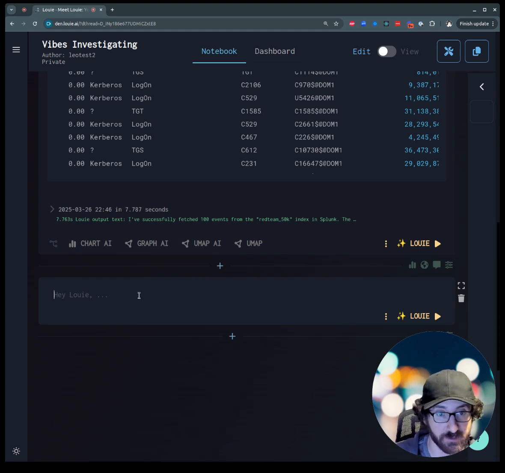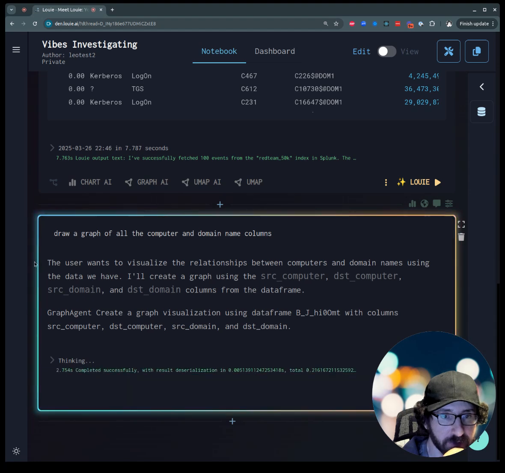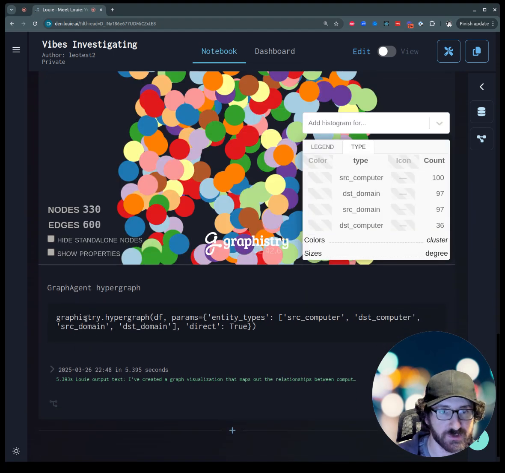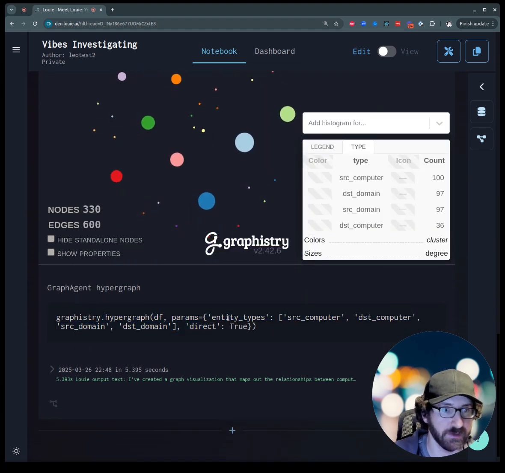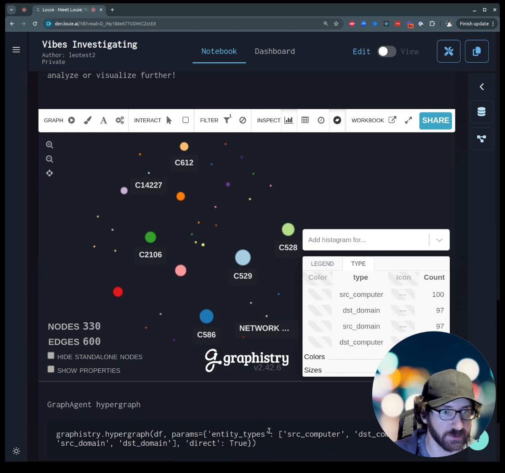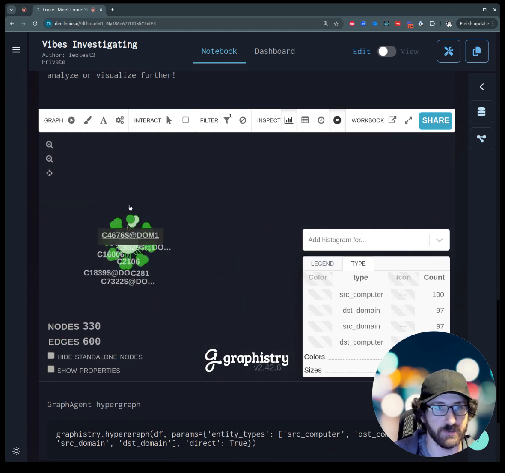So in this case, for example, draw a graph of all the computer and domain name columns. And instead of worrying about the exact Python charting library things to call, Louie's just generating the Python for me, and if I didn't like it, I can change it. The code looks reasonable. It's cool that I didn't have to know the API, and just as important, I could just look at the data to make sure it makes sense to me.